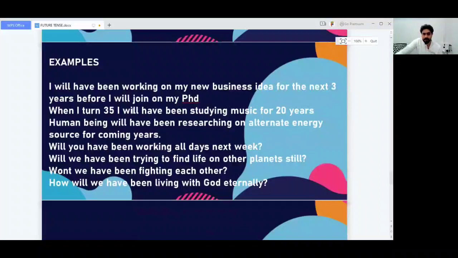Future continuous and future perfect continuous are also used interchangeably, but you should know the accurate one to use. If you want to say about an action which will be going on and continuing or progressing towards a very long period or an infinite time interval in the future, always use this one, future perfect continuous tense.